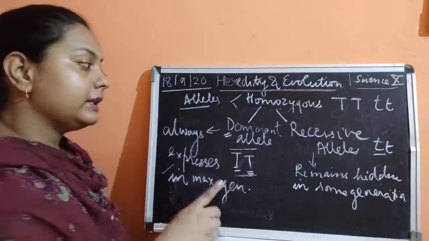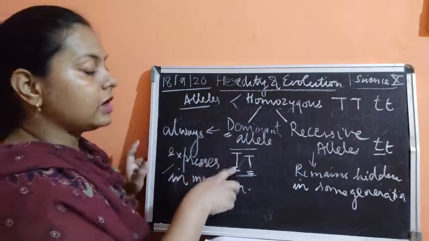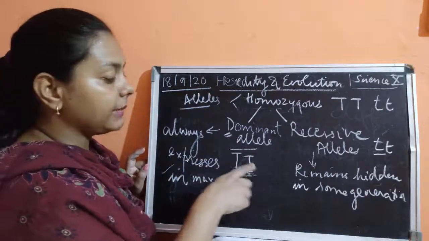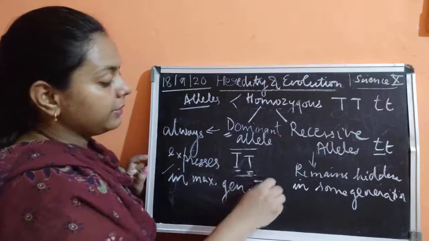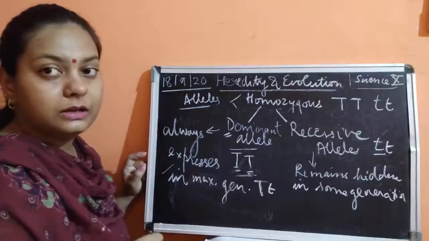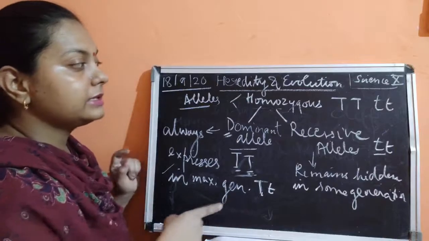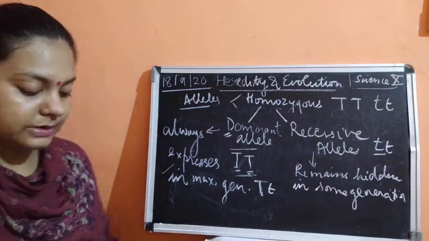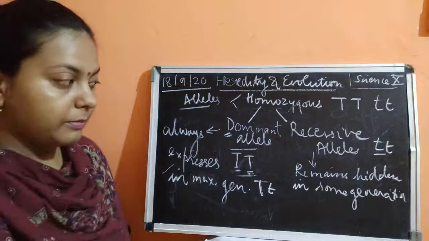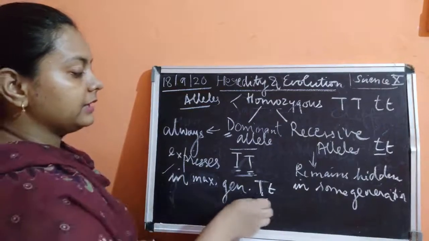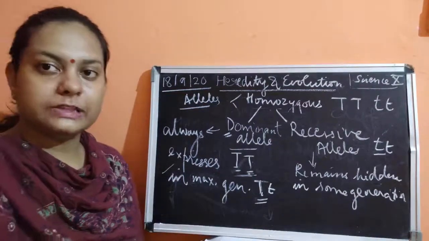Now again, there are two conditions. Either the dominant alleles contain both capital letters, or one capital and one small. As I just told you, that is a heterozygous allele, where hybrids are produced. But the trait which is dominant will be expressed here also.